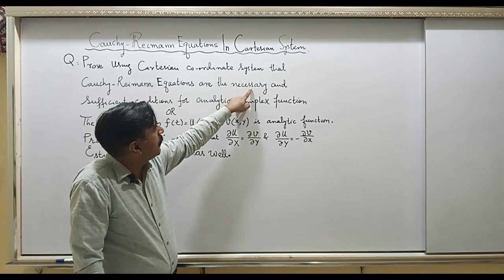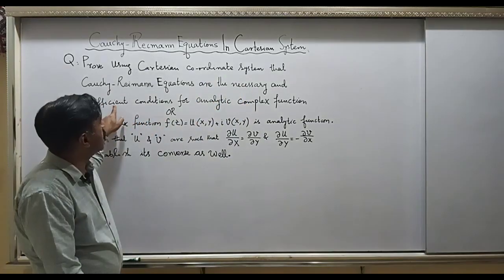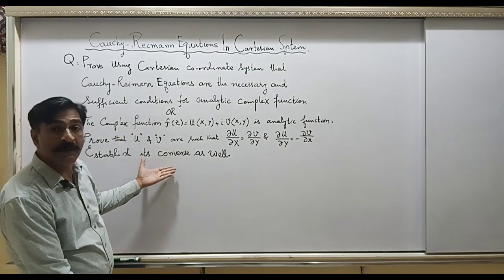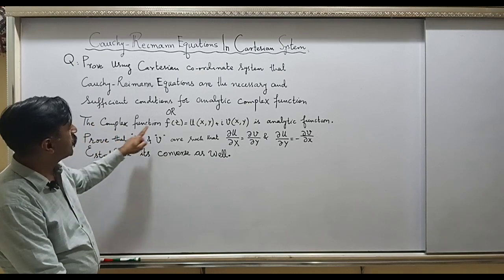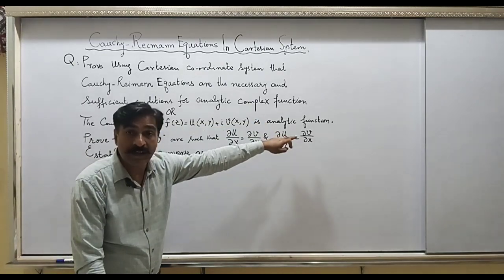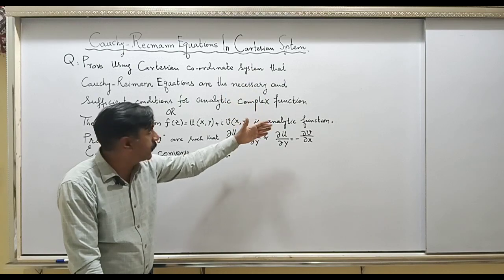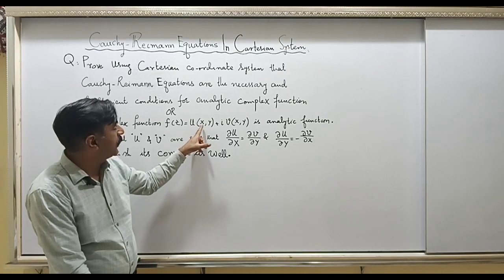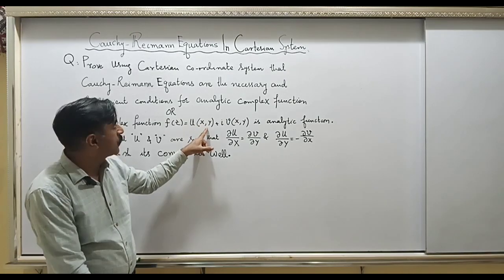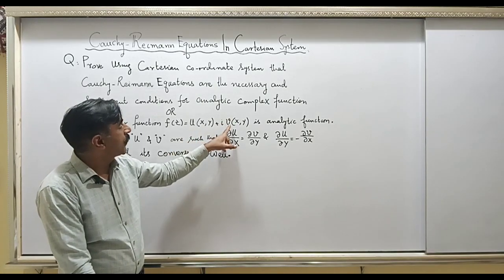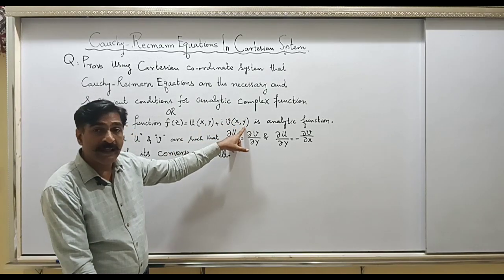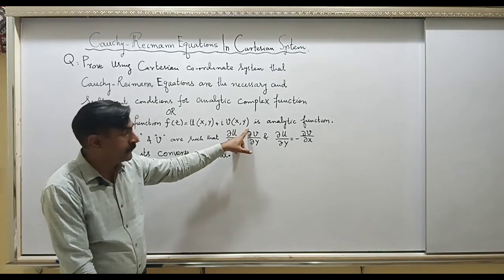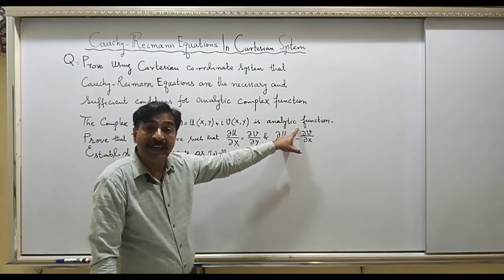Now, what does necessary condition mean? And what do sufficient conditions mean? These can be explained in the form of another statement for the question. Look, the complex function f(z) is analytic. You are given that the complex function f(z) has real part u, which is a function of x and y. x and y are real variables, so this u is a real function. v is also a function of x and y, and v is a real function. And you have been told that this is analytic.